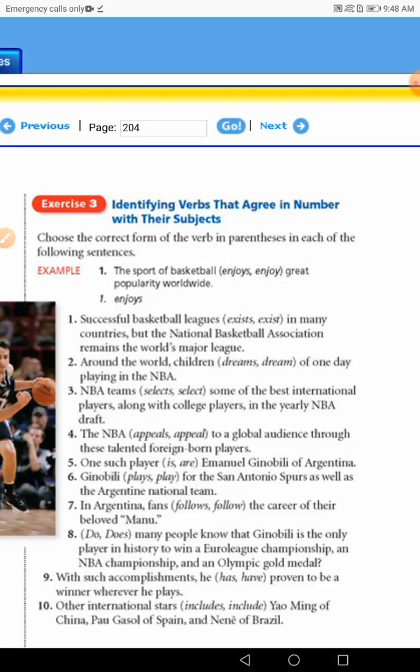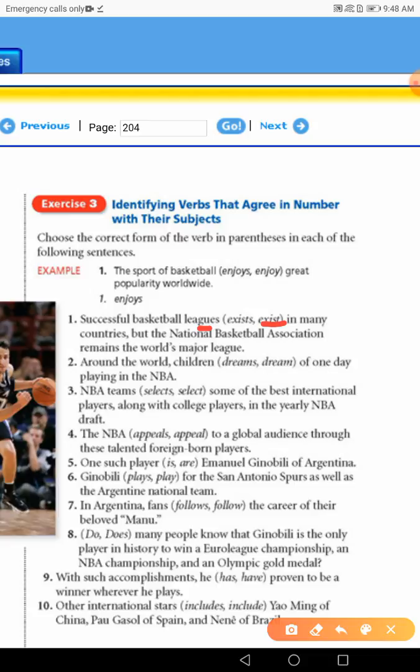Okay, here, guys, we have many words, and we are confused. Where's the subject? Is it successful, basketball, or leagues? Yes, you say that. Okay, successful and basketball here, guys, are adjectives for the word leagues. So leagues is plural, the verb should be plural, exist.